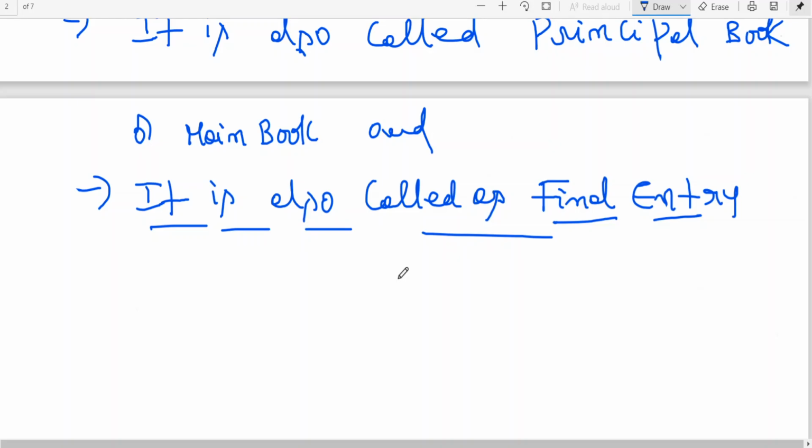But at the end of the day, suddenly your proprietor or boss asks you, can you tell me what is my cash balance, what is my bank balance, I want it immediately. You can't tell, because you need to take all cash receipts and all cash payments and balance them. It is a time-consuming, cumbersome, hectic exercise. In the meantime, the boss will be upset because he needs to make a payment or give an order, and you are unable to tell him the balance. That is the reason why this ledger concept has come. Okay, so this is ledger.